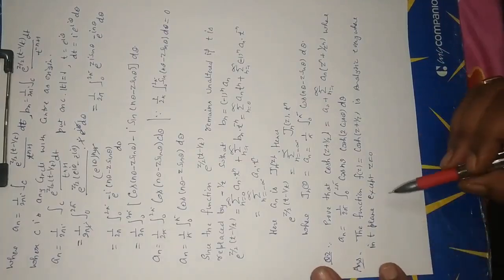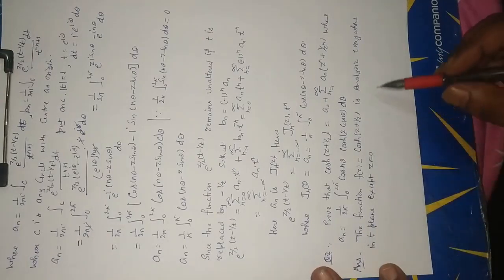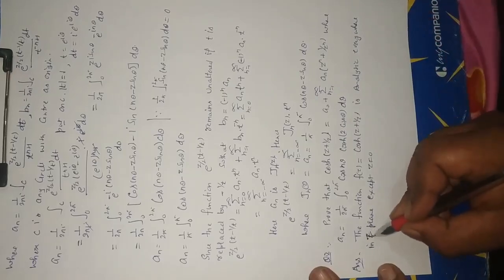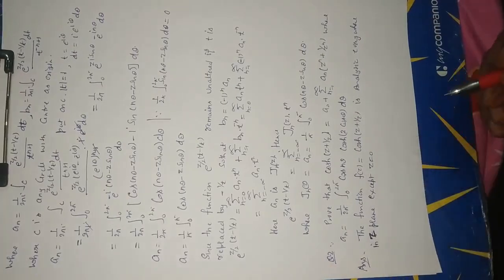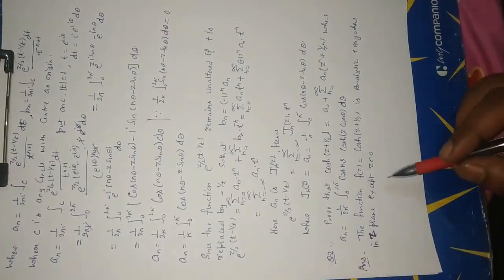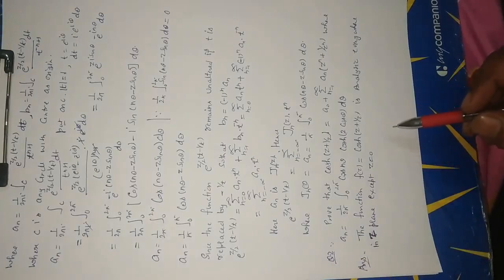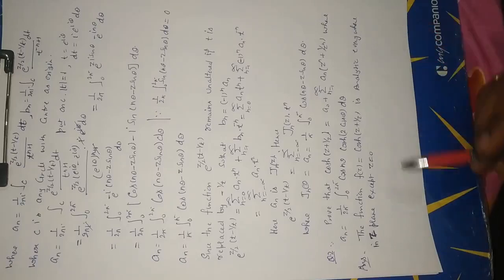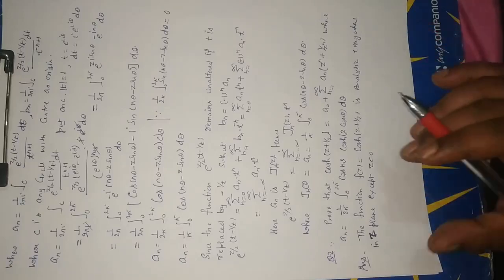Now repeat again, f(z) is analytic everywhere in the z plane, not t plane, now z plane. f(z) is a function of z only, not t. f(z) is equal to cosh(z plus 1 upon z), analytic everywhere in the z plane except z is equal to 0.